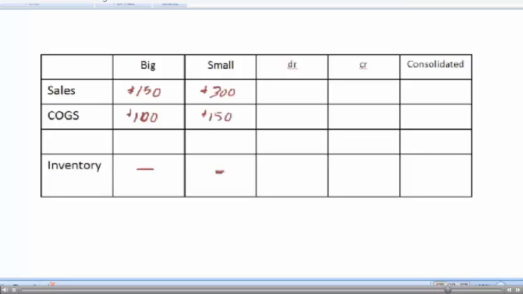How do we want things to look? We want consolidated sales to be 300 because that was the amount of the sales that went to external parties. What did the goods cost this controlled group? For that number, we want it to end up being the 100 because that's what the control group paid for that inventory that they later sold. And we don't have to make any adjustments to inventory. So if Small resold all of the inventory, the only adjustment we need is the first one, the TI. We have to get rid of Big's sales. We've got to get rid of that, and we have to get rid of Small's cost of goods sold number. And that TI entry does that for us.